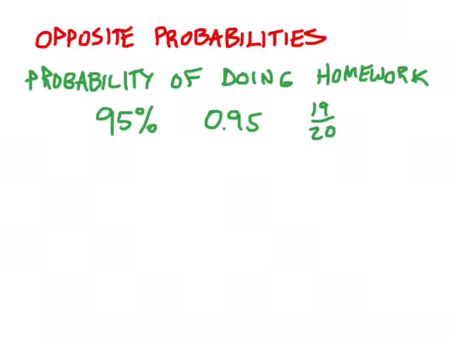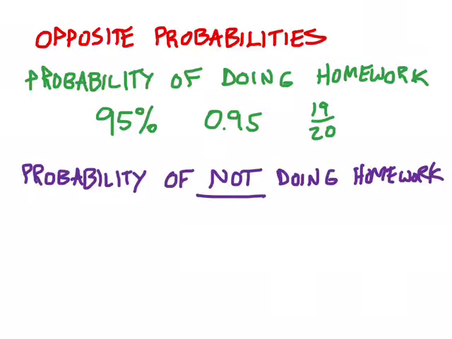An opposite probability is the probability of the other thing happening, or the opposite thing happening. So if I'm talking about the probability of doing homework, the opposite probability is going to be the probability of not doing homework. And if I asked you what's the probability of not doing homework, you should be able to come up with it relatively quickly. Since all probabilities as percentages, if we think about this 95%, are out of 100, the opposite probability is going to be whatever's left over to make 100. So if it's a 95% chance of doing homework, that means that there's a 5% chance of not doing homework.